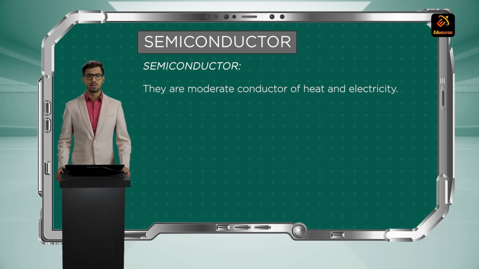Conductors have electric conductivity of around 10⁻² to 10⁸ mho per meter. Insulators have conductivity of 10⁻⁸ mho per meter, which is very, very less. And semiconductors have conductivity in the range of 10⁻⁵ to 10⁰ mho per meter. Similarly, resistivity of conductor is very, very low. It is 10⁻² to 10⁻⁸ ohm meter, which is very negligible. In insulator, this resistivity is 10⁸ ohm meter, which is very high. And in semiconductor, resistivity will be 10⁵ to 10⁰ ohm meter.